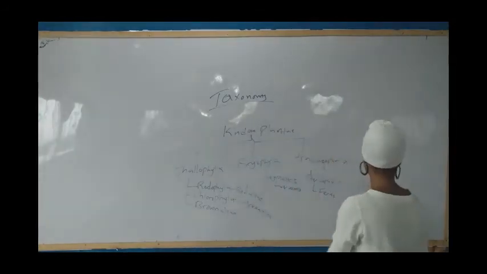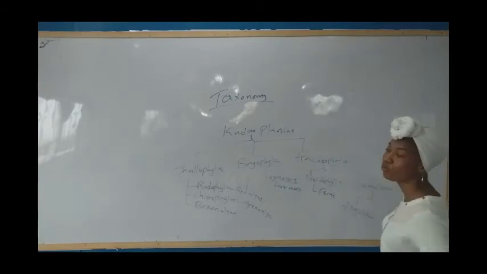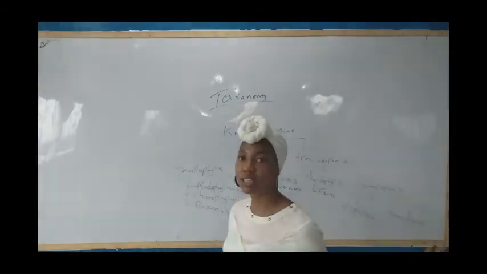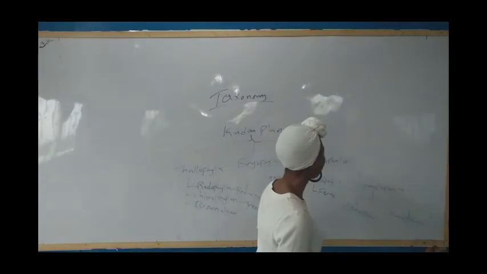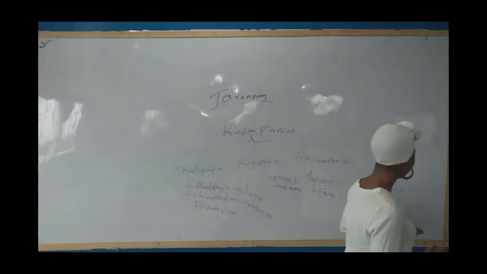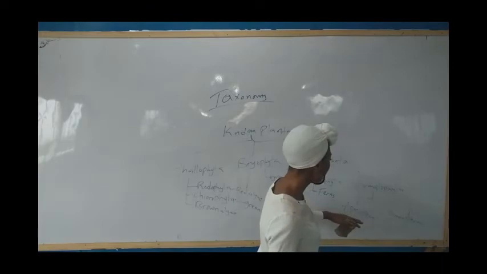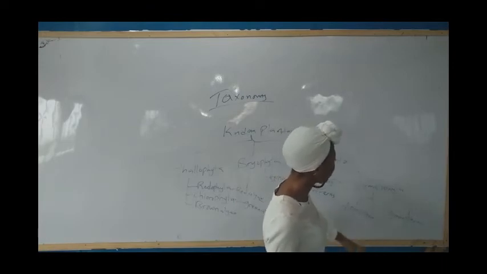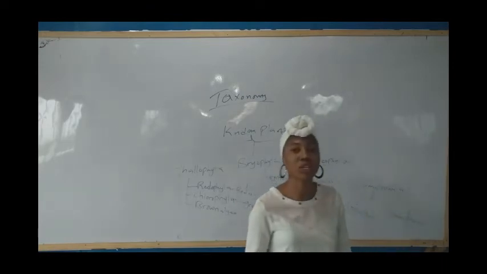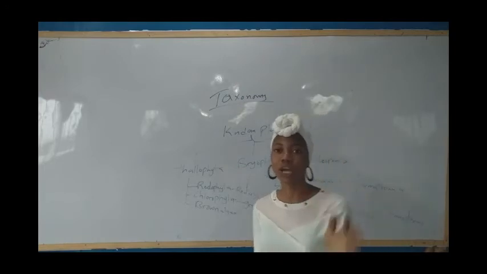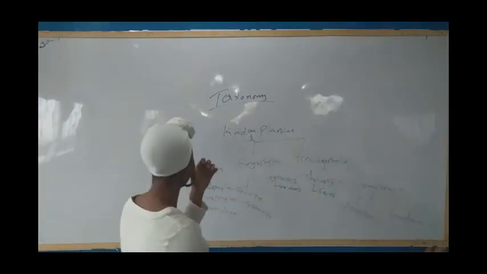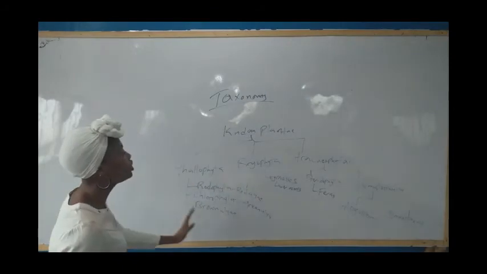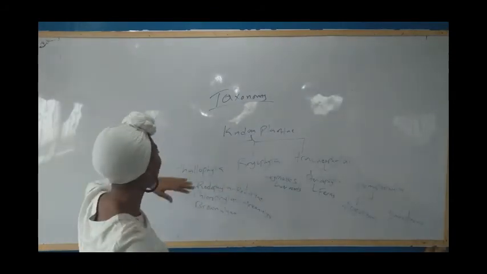So now we move to Spermatophyta. Spermatophyta is the most advanced form of plant we have. Under Spermatophyta, they are divided into angiosperms and gymnosperms. Angiosperms are the most advanced, while gymnosperms are also advanced, but they have differences. So we have to look at the differences between angiosperms and gymnosperms. Please take note of this chart very well.